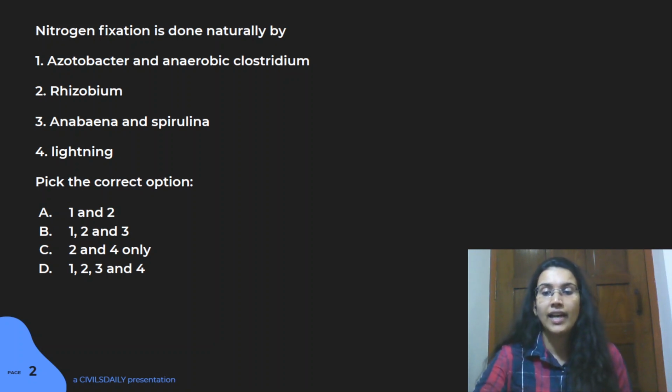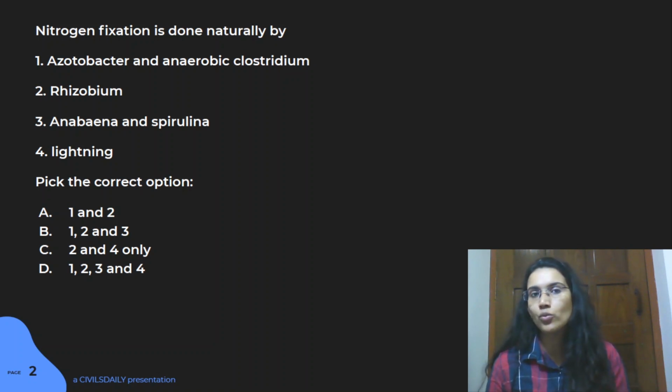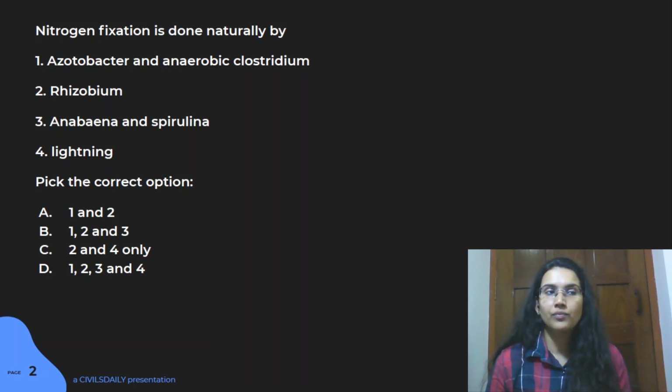Now, see, nitrogen fixation is a process basically through which the molecular nitrogen that is there in the air is converted into ammonia or related nitrogenous compounds in the soil so that it can ultimately be used by the green organism. Right. So the idea of biologically, that is naturally, converting nitrogen into ammonia is done by a lot of different organisms.